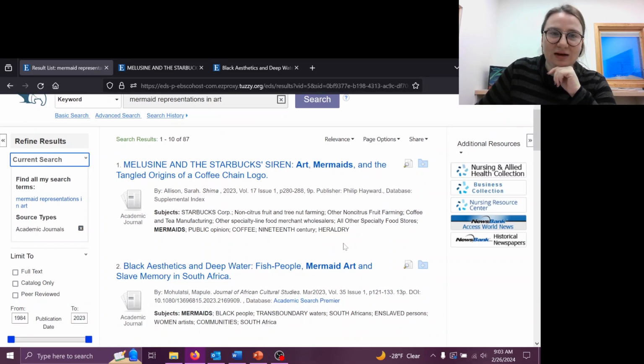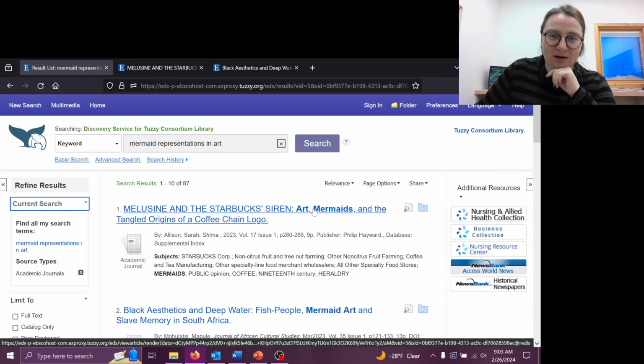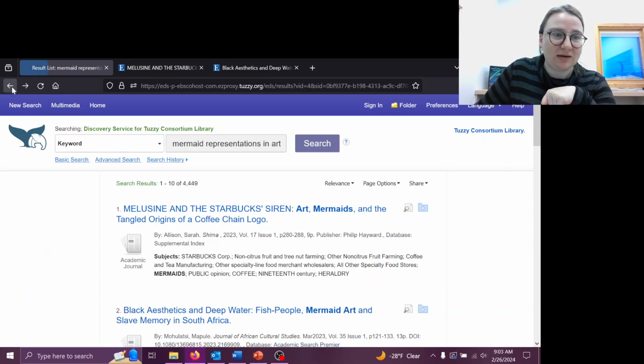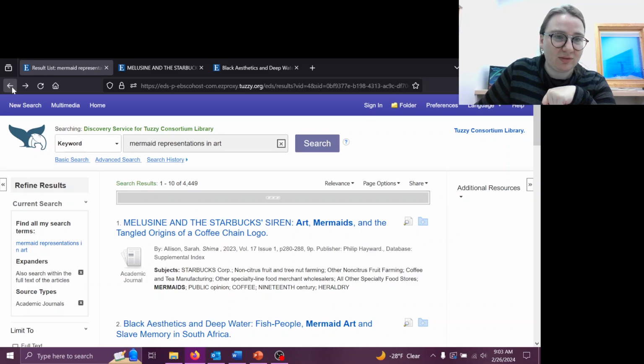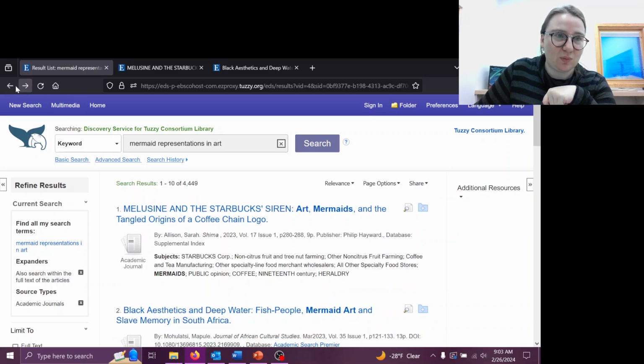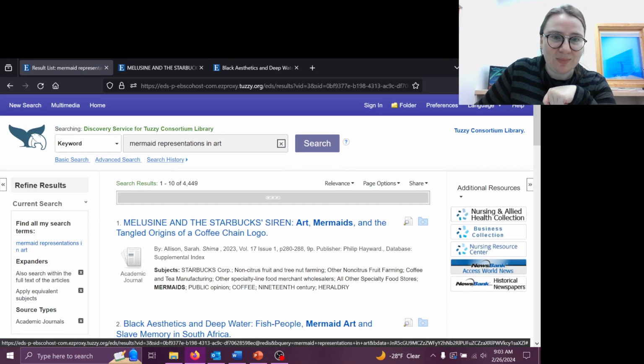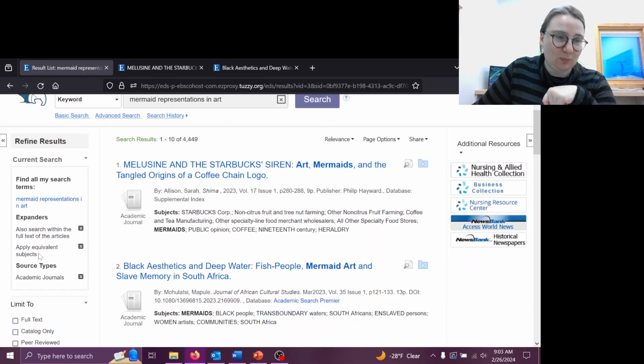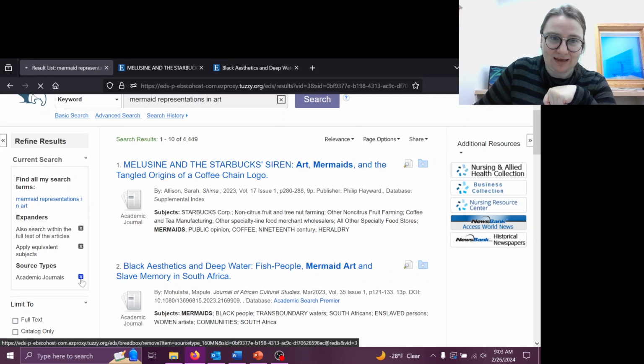And it's still pulling up what I'm interested in because art and mermaids or mermaid are in the phrase that I put up here. So it's pulling that from the title. But notice that we have gone down to 87 results when initially, with both of those expanders in place, we were, where were we? At 4,449. And we also have that I am limiting to academic journals. So if I take that off,